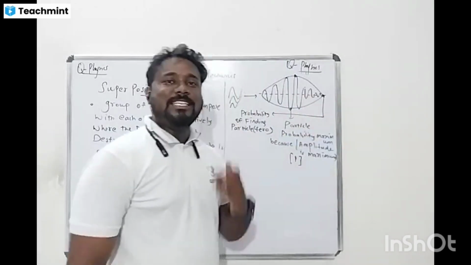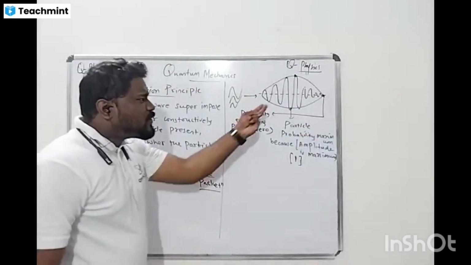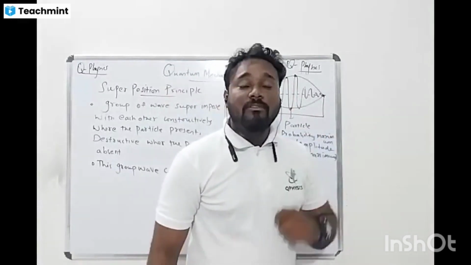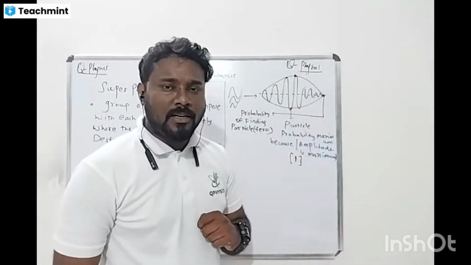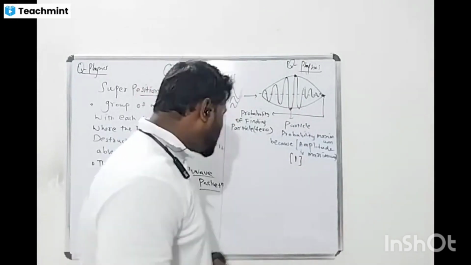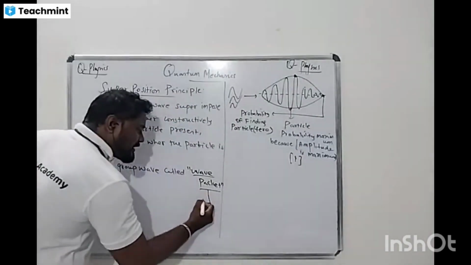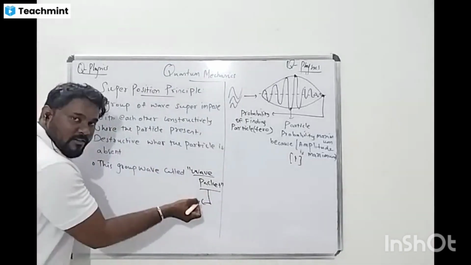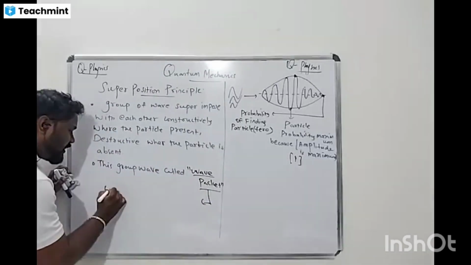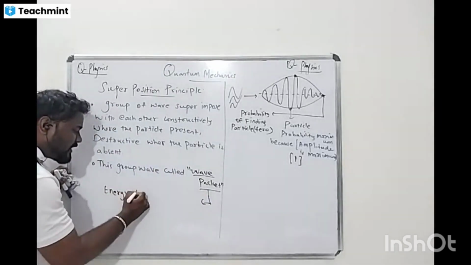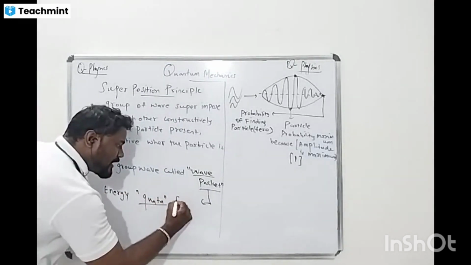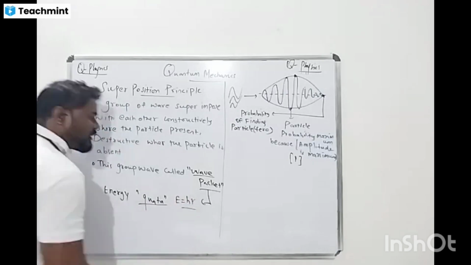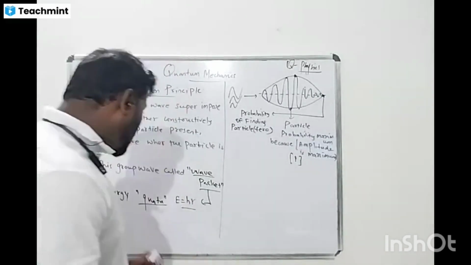Yes, we can calculate momentum easily also. That's why we are using a group of waves, which is nothing but a wave packet. Understood, right? This wave packet has energy. We can say it is nothing but a quantum. The energy is equal to h nu, where h is a constant. That is nothing but the quantum.